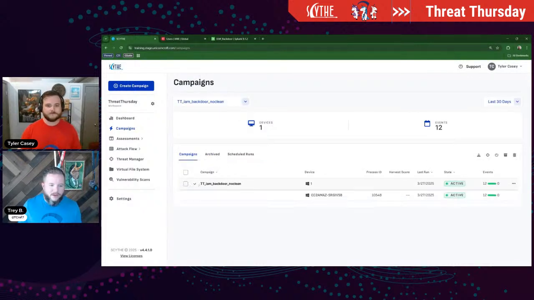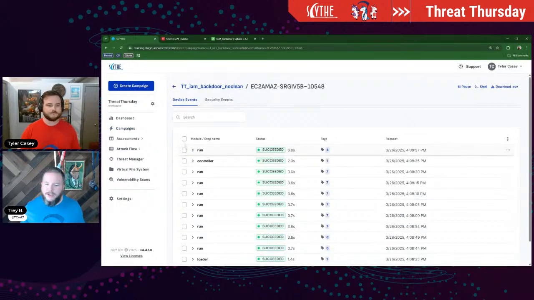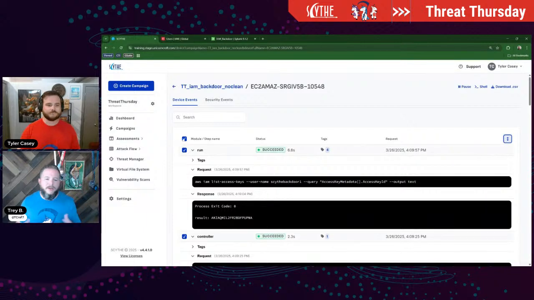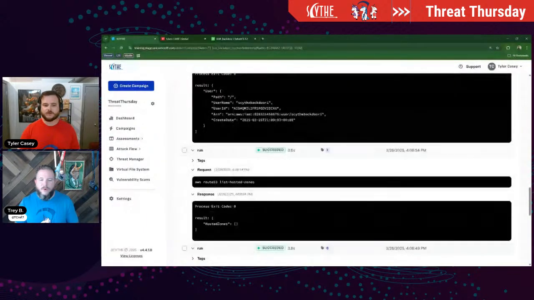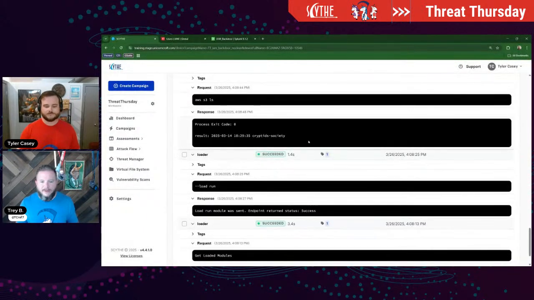So it'll go through, it'll delete the access keys, detach user policies, and then finally delete the user itself. So you guys don't have to worry about doing all of that. It's going to do it for you. Yeah. So if you're just going to run the threat to test your visibility, to see if this is even able to be done in your environment, it provides the cleanup steps in the end. So like Trey said, it'll delete it, and you don't have to worry about this lone backdoor account with admin